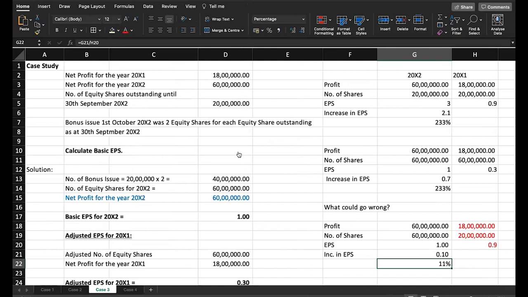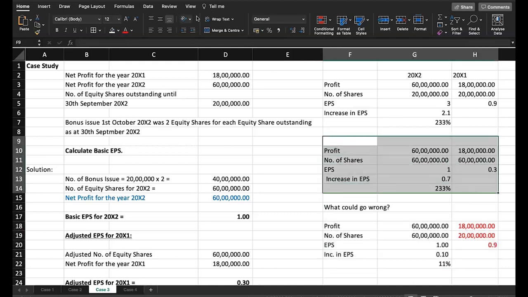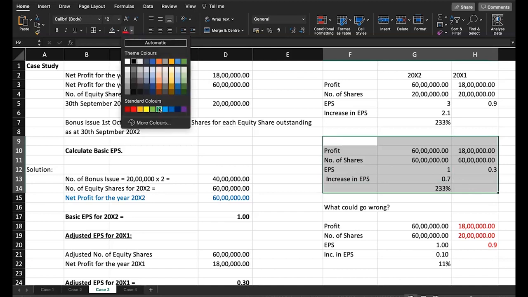When you do that comparison, you have to do it meaningfully. You have to do it logically. And that's what this standard prescribes, and see how beautifully it's done. If you go blindly, then you will end up concluding that there is only 11% growth, but actually there is 233% growth. So what is the right approach? Right approach is this.